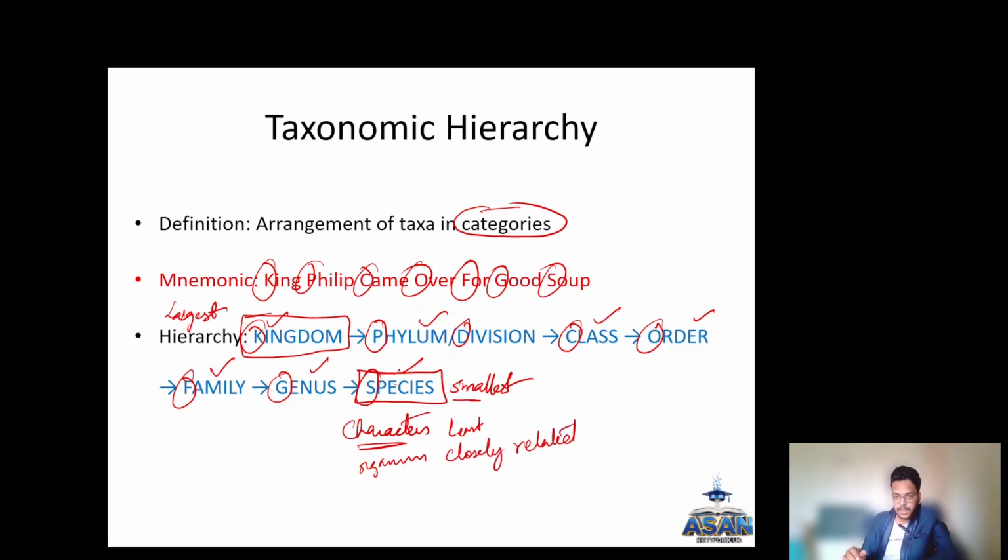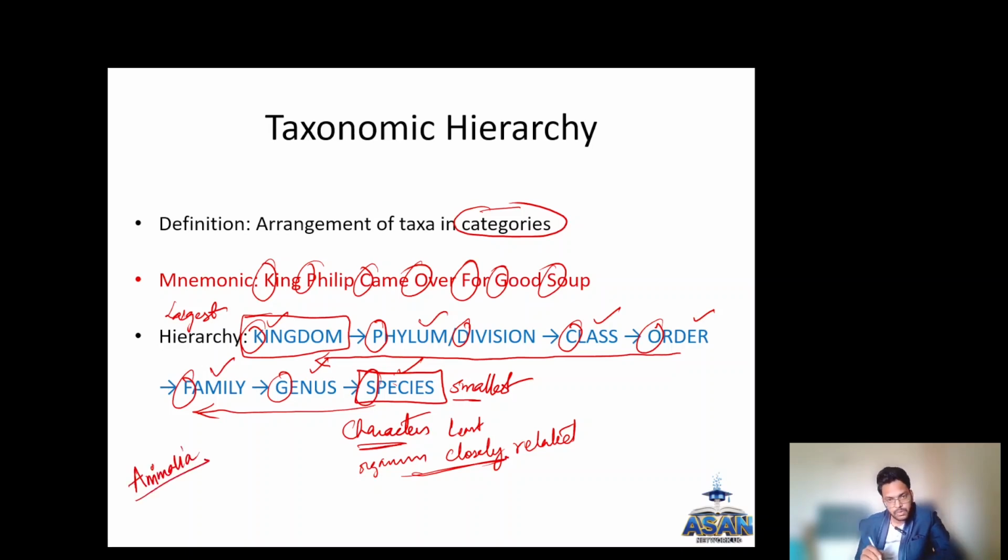In the species, the organisms are very closely related, but as you go in the reverse order, the characters become more and more, and the organisms become less closely related. In the kingdom you include, for example, Animalia, the animal kingdom. In the animal kingdom you include all the organisms like